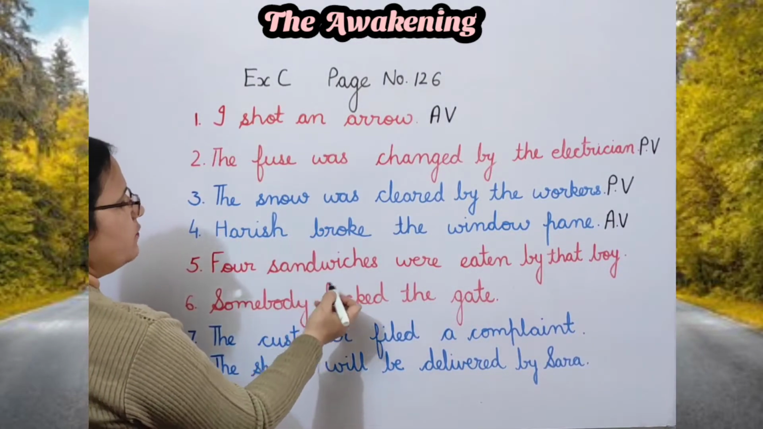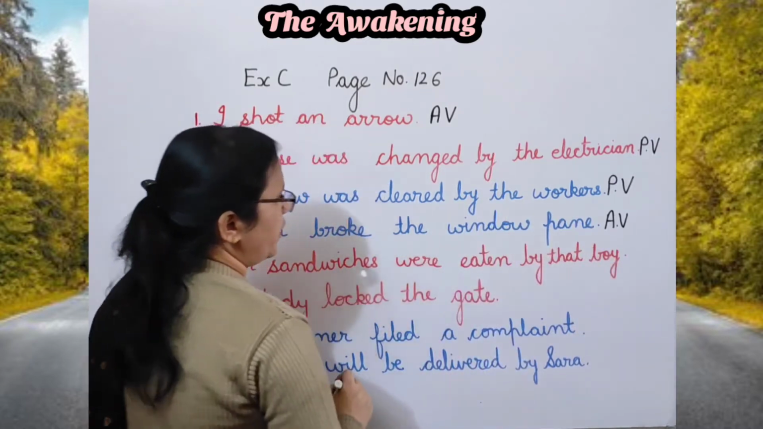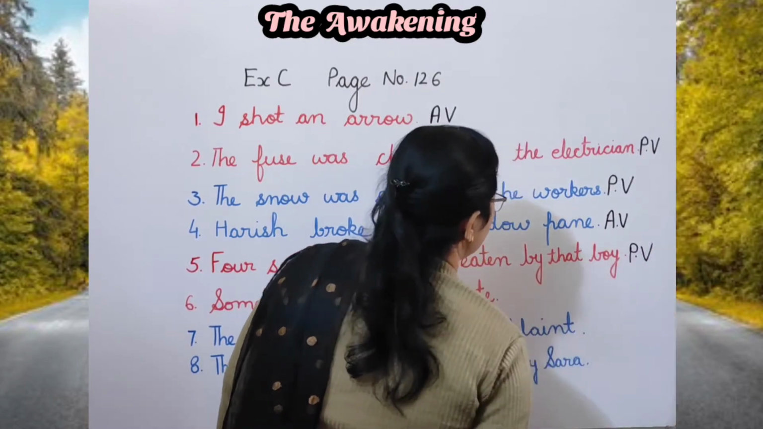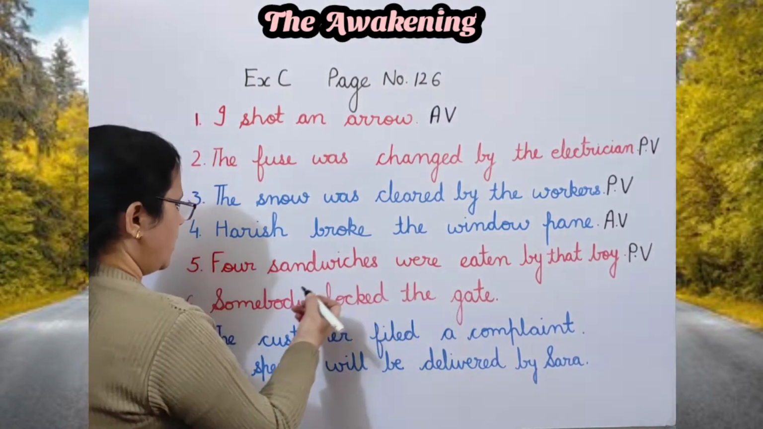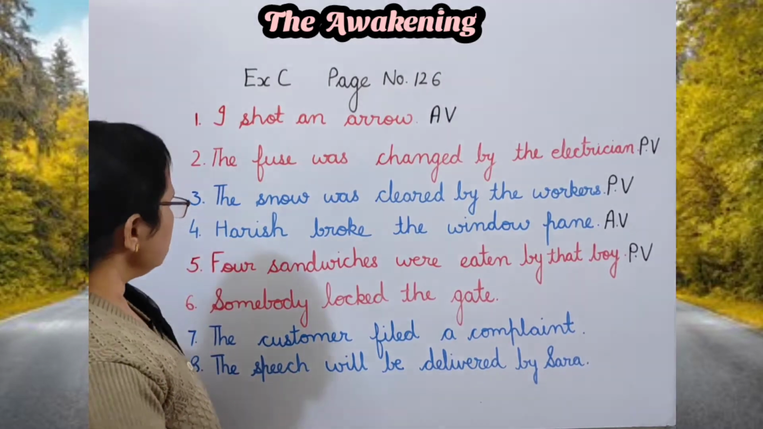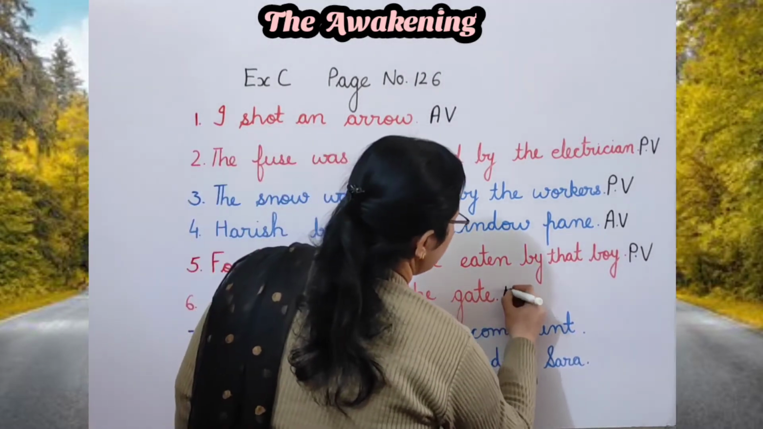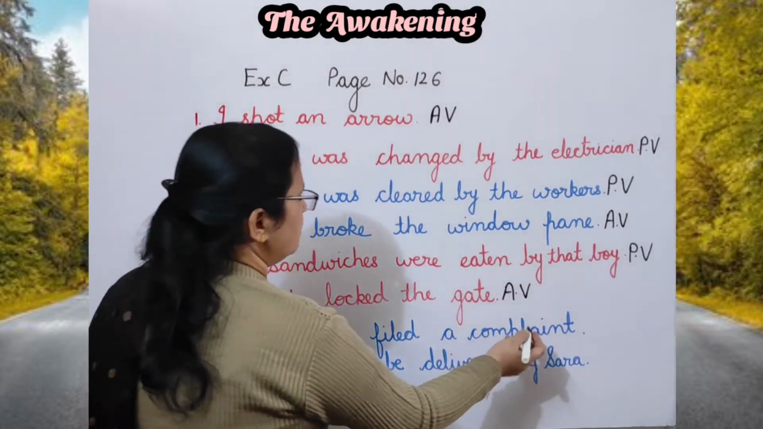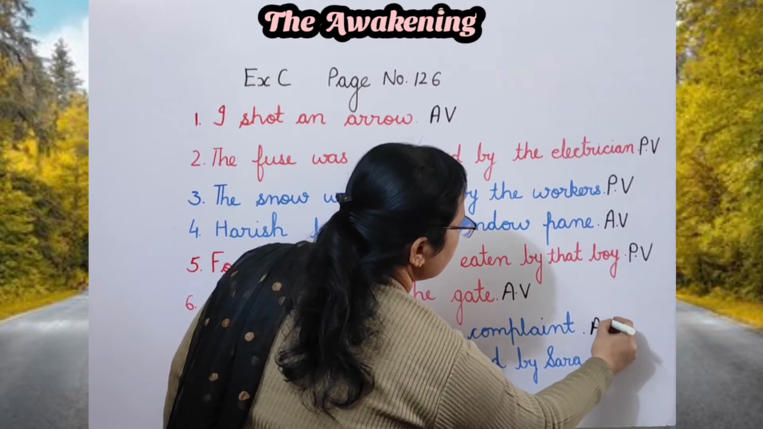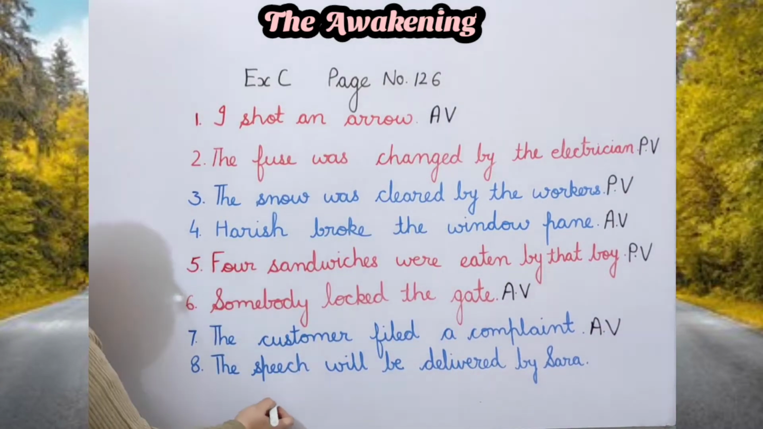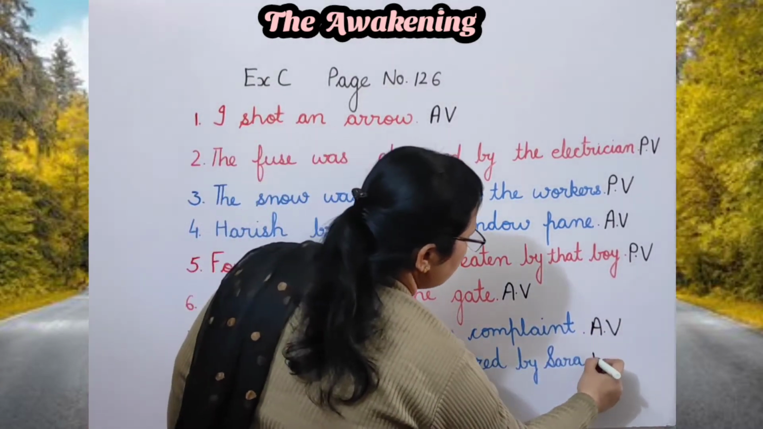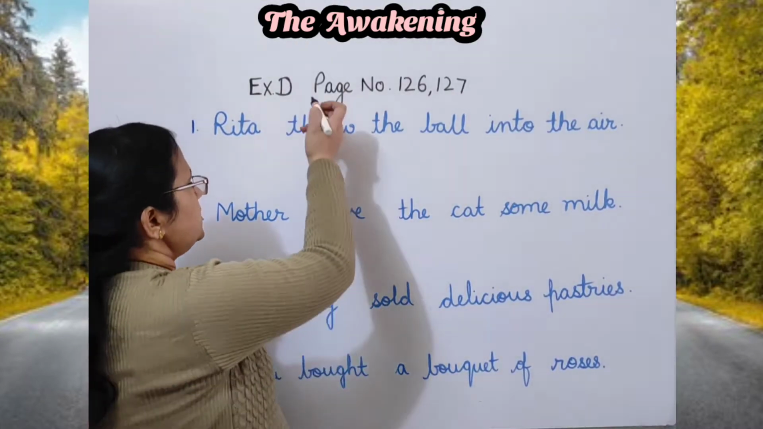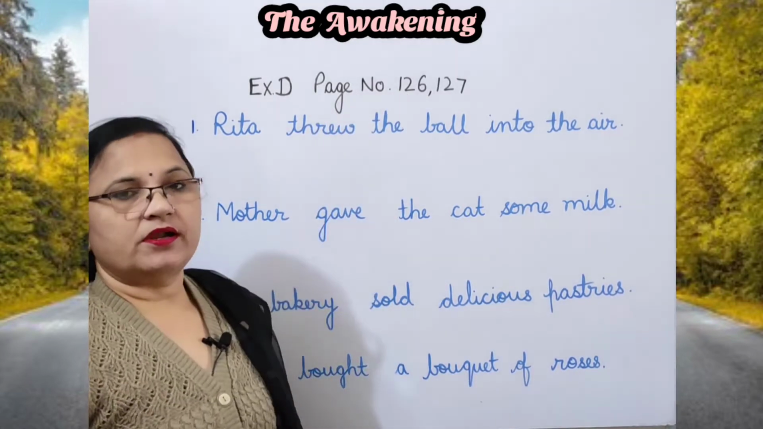Next, four sandwiches were eaten by that boy. Now here subject is receiving the action. So this is passive voice. Somebody locked the gate. Now here doer of the action is subject only. So this is active voice. Next, the customer filed a complaint. So this is also active voice. Then the speech will be delivered by Sarah. This is passive voice.